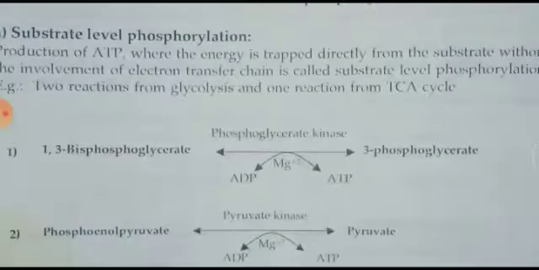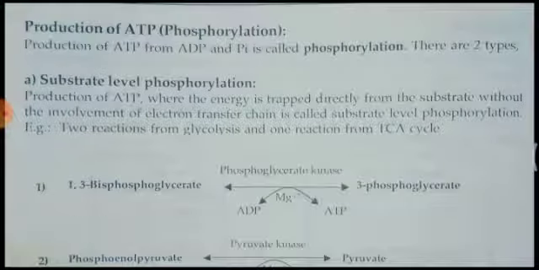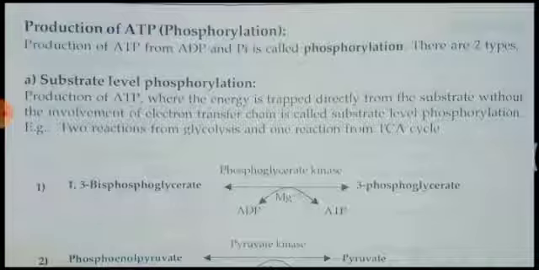Substrate level phosphorylation is the production of ATP where the energy is trapped directly from the substrate without the involvement of the electron transport chain. That means there is no ETC occurring in this ATP production, and it is called substrate level phosphorylation. That means when a metabolic reaction takes place, during that reaction the ADP directly gets attached to an inorganic phosphate, leading to the formation of ATP. Immediate release of ATP is called substrate level phosphorylation.